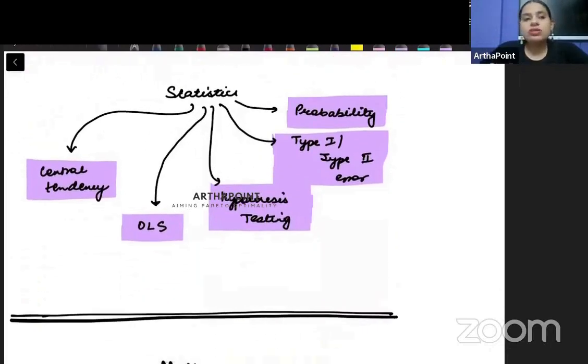Now let's talk about the third important topic which can be asked in the exam. And that topic, beta, basically is going to be statistics.